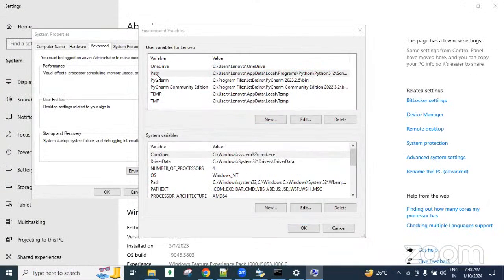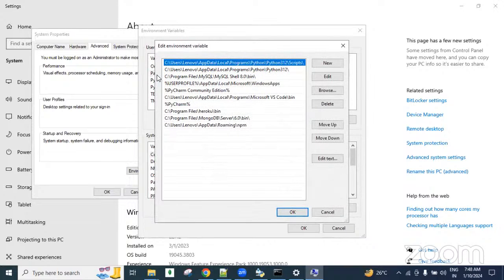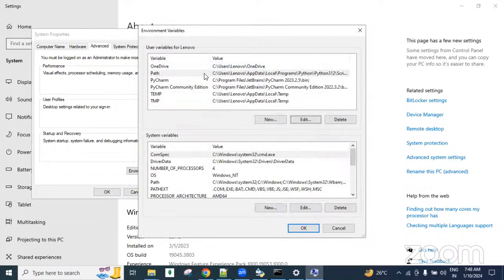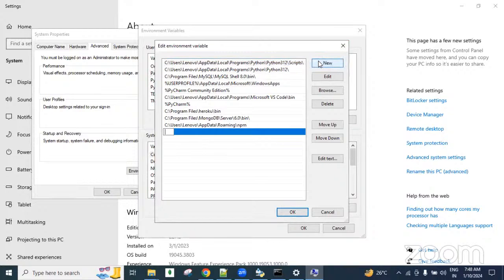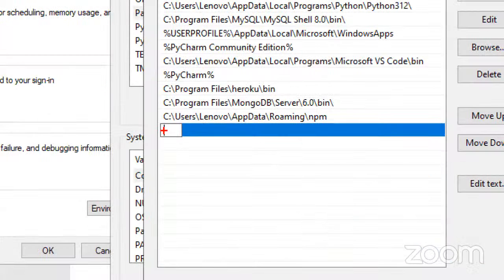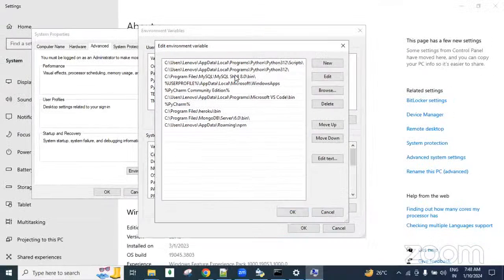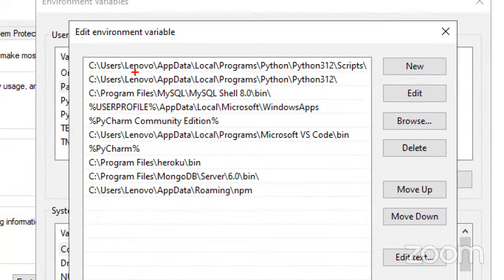Otherwise, double click on this Path, or select the Path and click Edit. Anything you can do. So now here we are going to add the environment variable. By clicking New, we get a new entry. Now here we can paste the Python path. This is the location, guys.